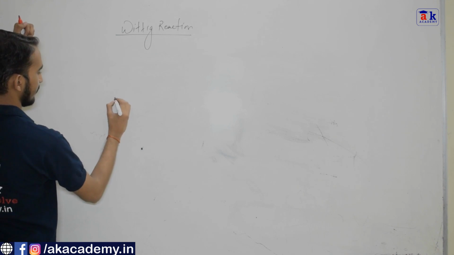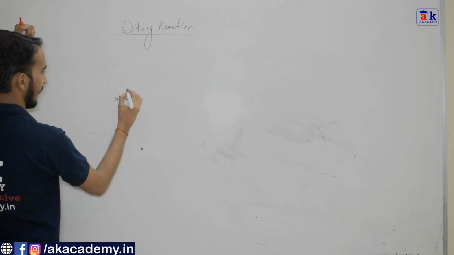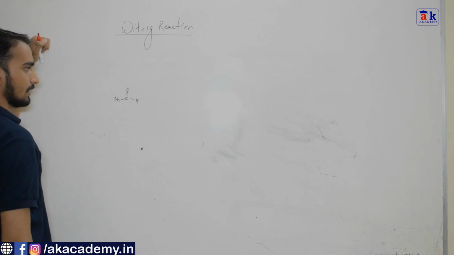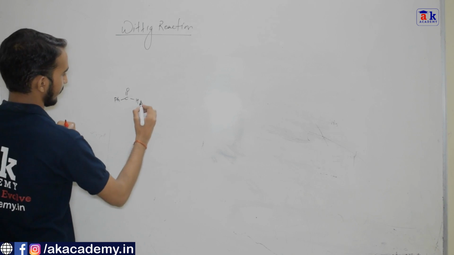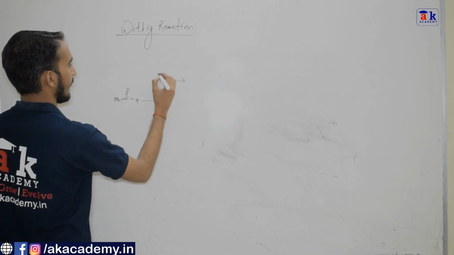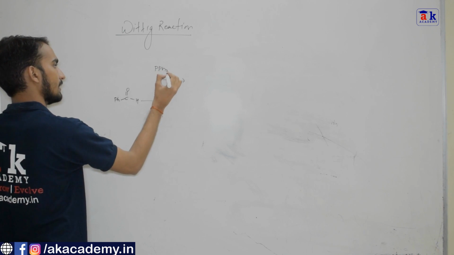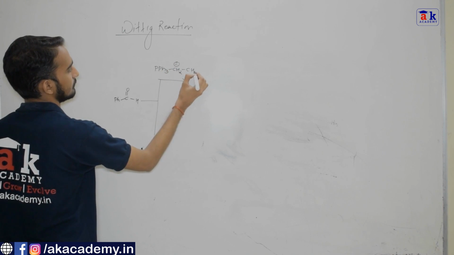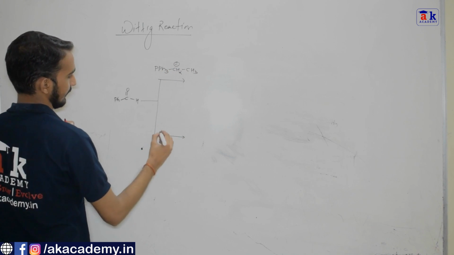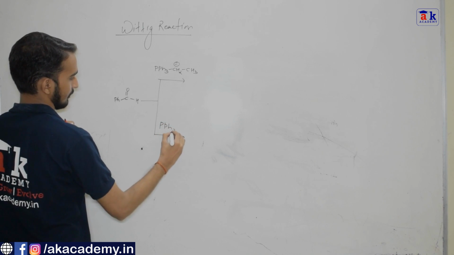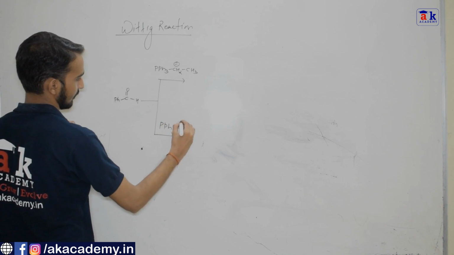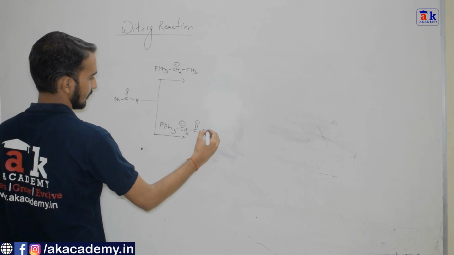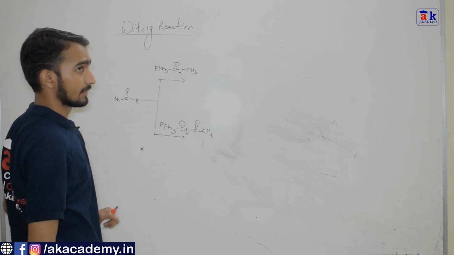Suppose I have this molecule, benzaldehyde. In the first case, I add this particular ylide, and in the second case, I add this particular ylide. Now you can make out the difference.